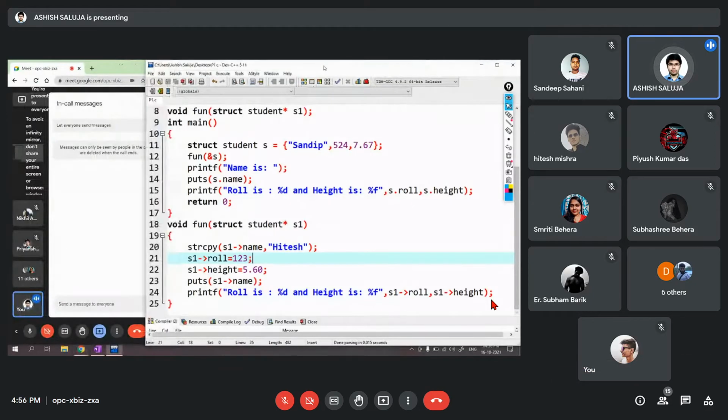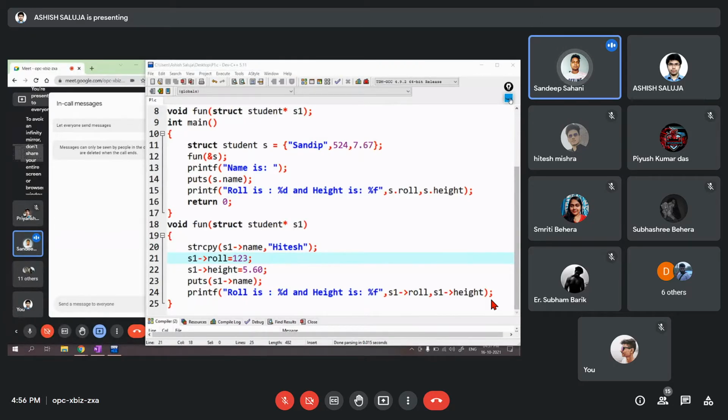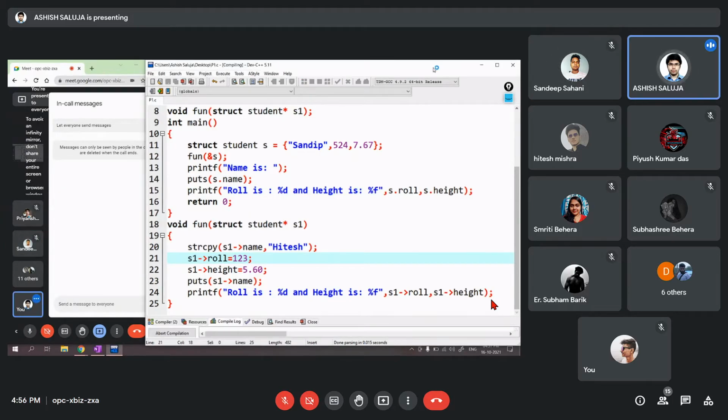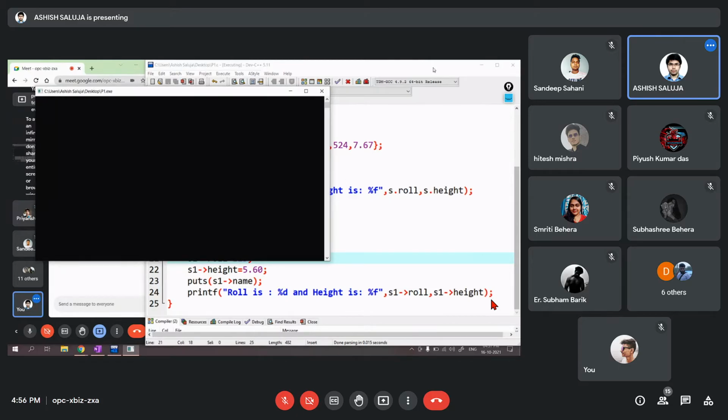So what's the output in this case? So roll number is 123, height is 5.60 and दोनों में मतलब सेम होगा, जो हितेश ही आएगा दोनों में. So Hitesh, roll is 123, height is 5.60. Again, name is Hitesh, roll is 123, height is 5.60.